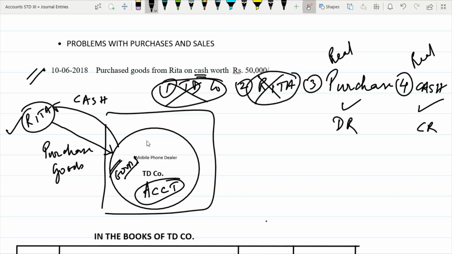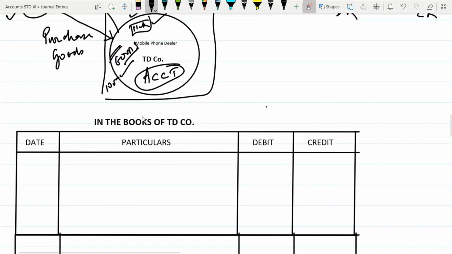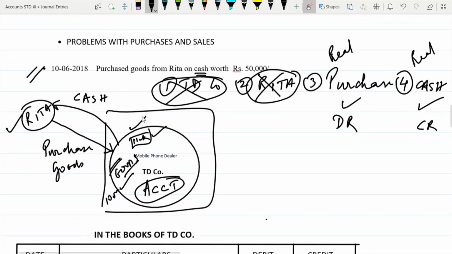Say suppose now we have 1 lakh rupees in a cash drawer. From 1 lakh, 50,000 is going out, right? So from this drawer, cash is going out. And what is coming here? Say suppose we have goods worth 10,000, plus 50,000 goods are coming in, right? So now in total we have 60,000 goods. So what is coming inside a company is important and what is going outside a company is important. So what is coming in is purchase. So let us start now the entry.